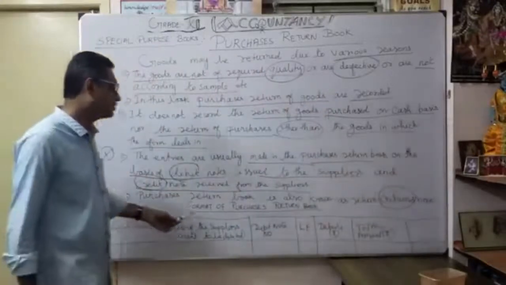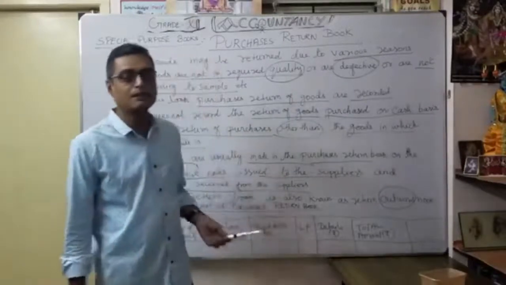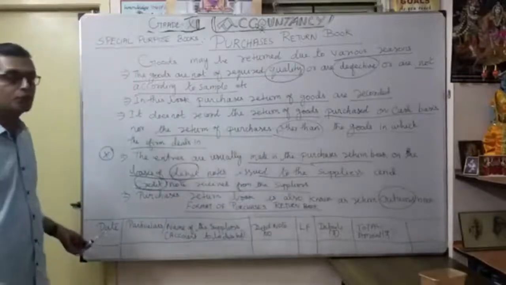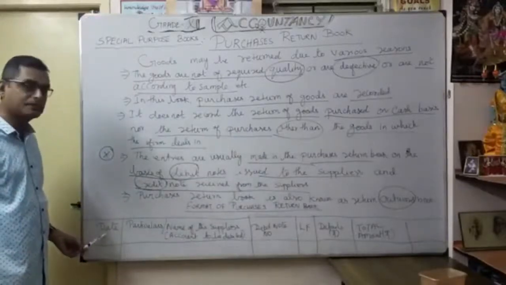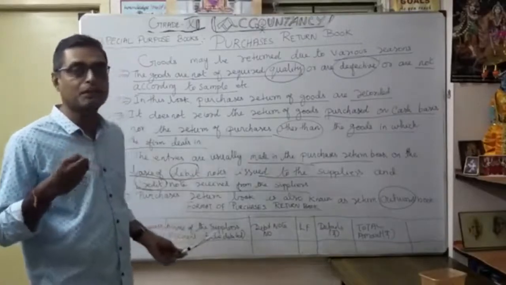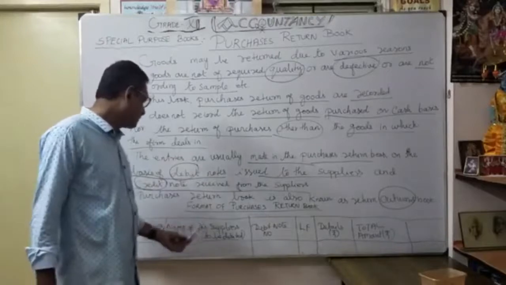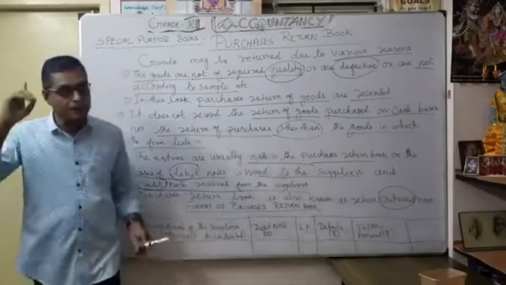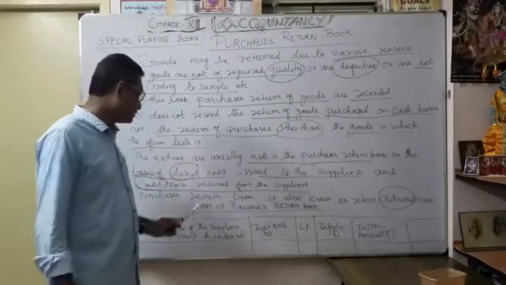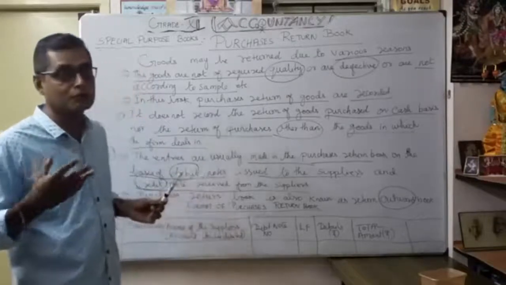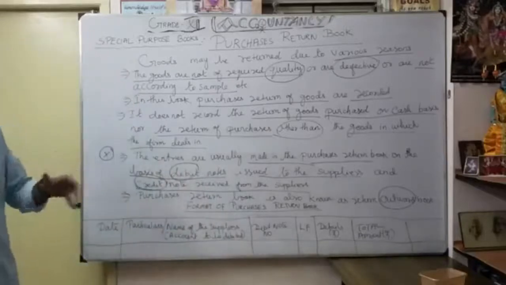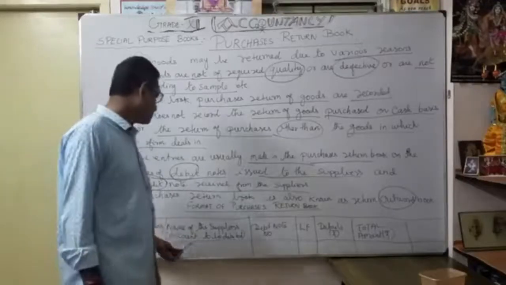Now see the format of the purchase return book. It is the same manner as how you record the format of the purchase book. As usual, when you record your purchase return, there is the date, thereafter particulars. As you know, we return the goods back to the supplier, so that's the name of the supplier. See, here the account to be debited is the supplier, and our purchase return account is to be credited. Here you are returning back the goods, that's why we debit the supplier name. So it comes under the personal account, because debit the receiver. Understood? That's why here it is the account to be debited.